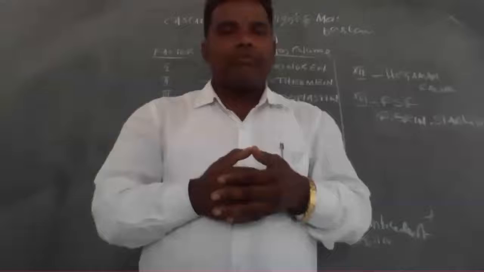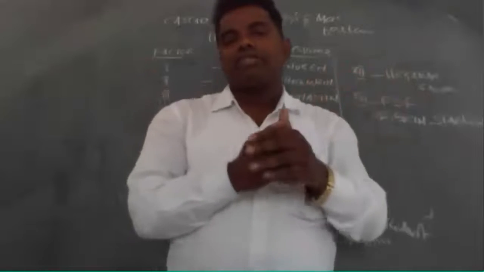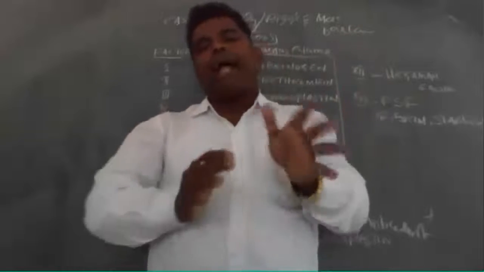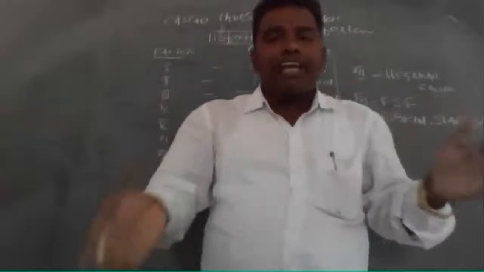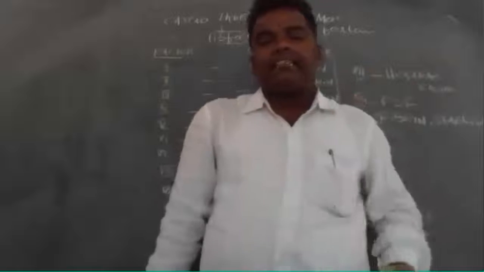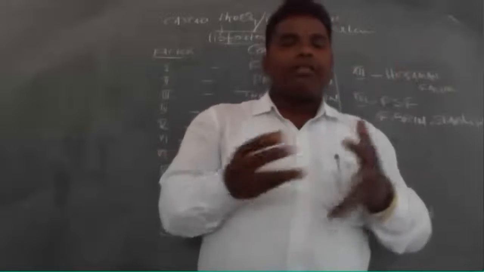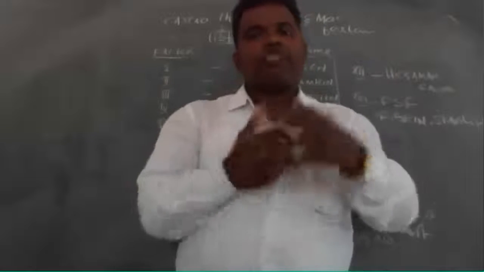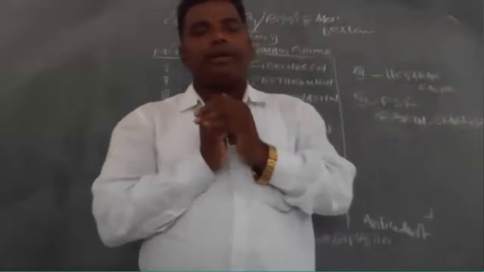Today we are going to discuss the cascade theory. This cascade theory was discovered by Biggs and McFarlane in 1966. Why can we call it a cascade theory? Cascade theory is about a number of factors, so many factors present in the plasma, which are helpful for the formation of blood clotting.